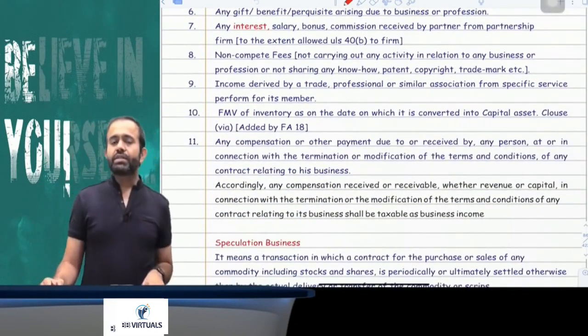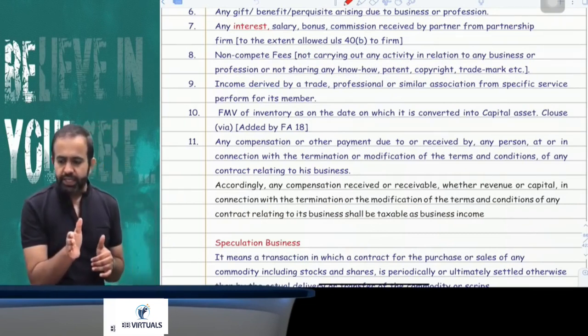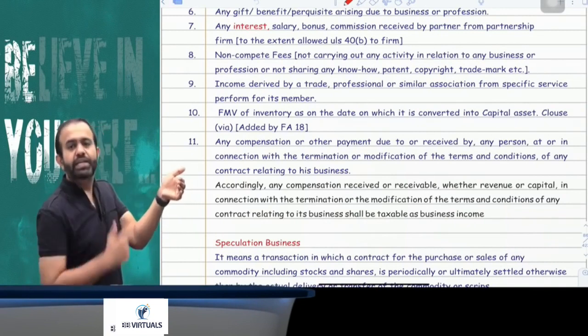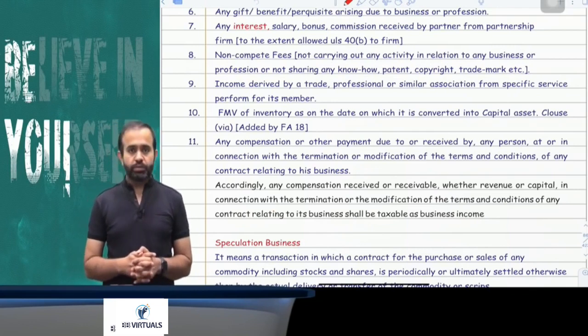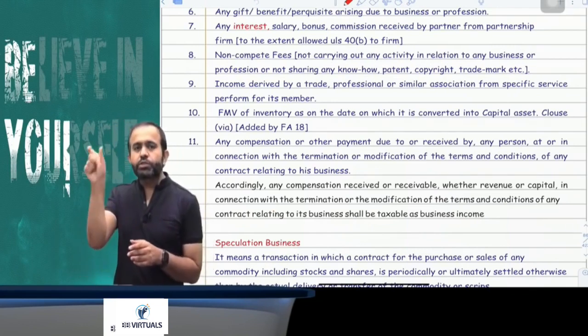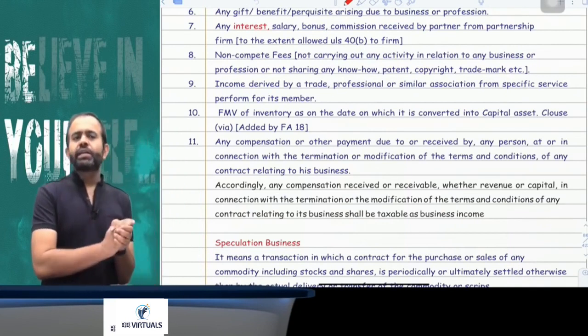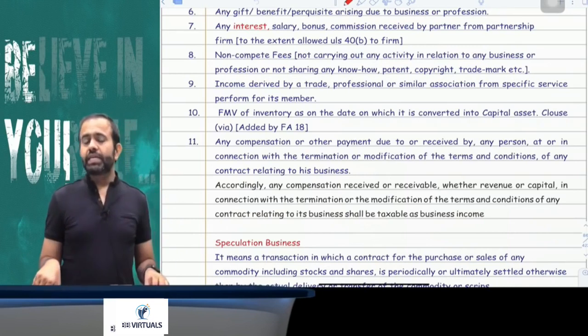Yes. Now try to understand, if your stock in trade is converted into a capital asset, then on the date of conversion, whatever the fair market value of that stock in trade is, that fair market value will be taxable under the head PGBP. Means in case of conversion of stock in trade into a capital asset, at the time of conversion, the fair market value of that stock will be taxable under the head PGBP due to Section 28.